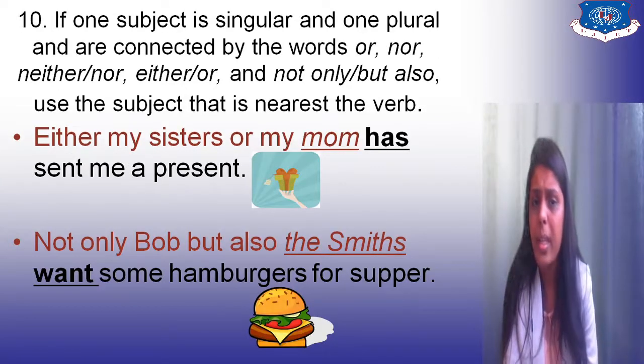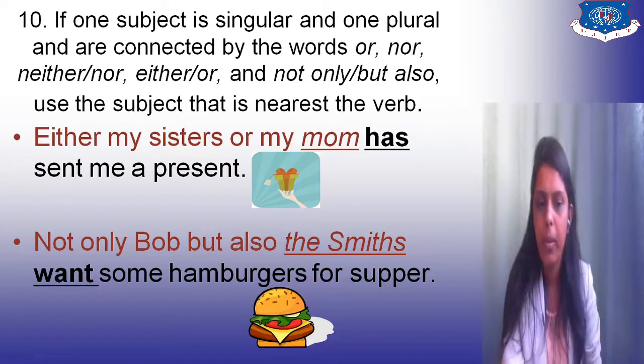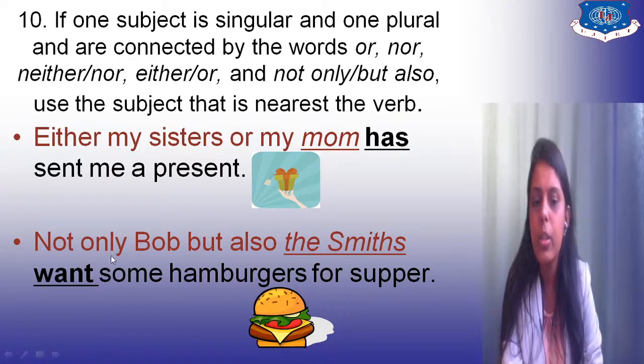Tenth rule. If one subject is singular and one plural and connected by words or, nor, neither, nor, either, or, and not only but also, use the verb that agrees with the subject nearest to the verb. For example, either my sisters or my mom. So the mom word is singular, that's why we have used a singular verb here. Here you can see in the second example, not only Bob but also the Smiths want some hamburgers for supper.